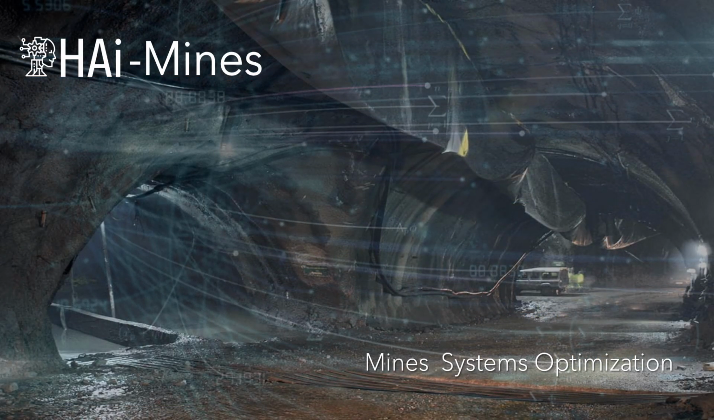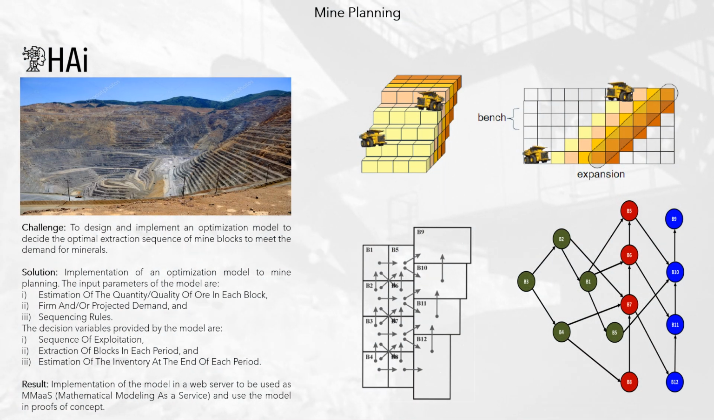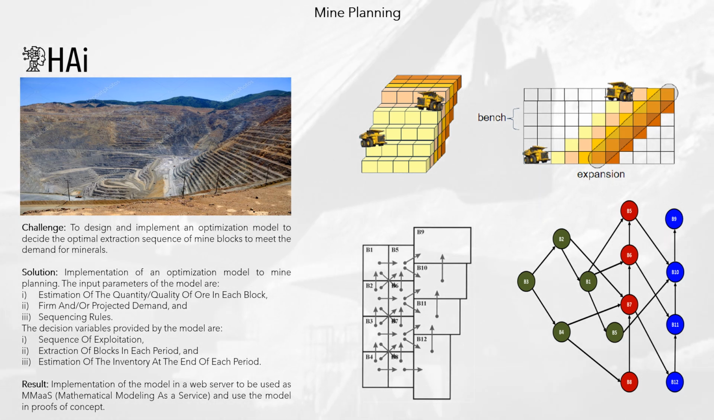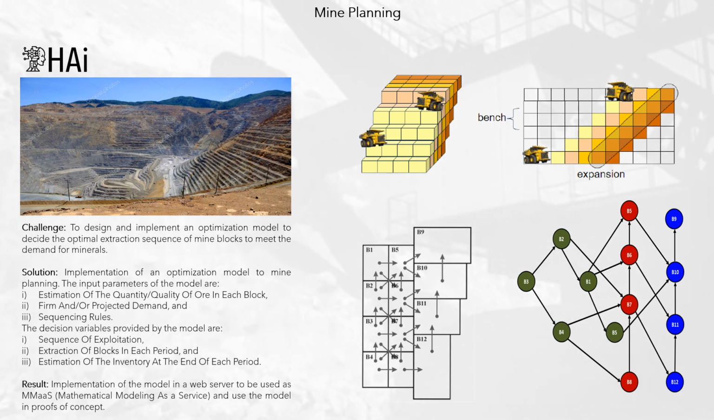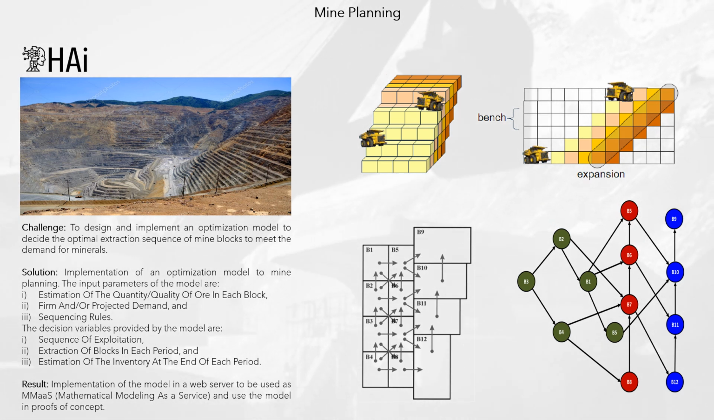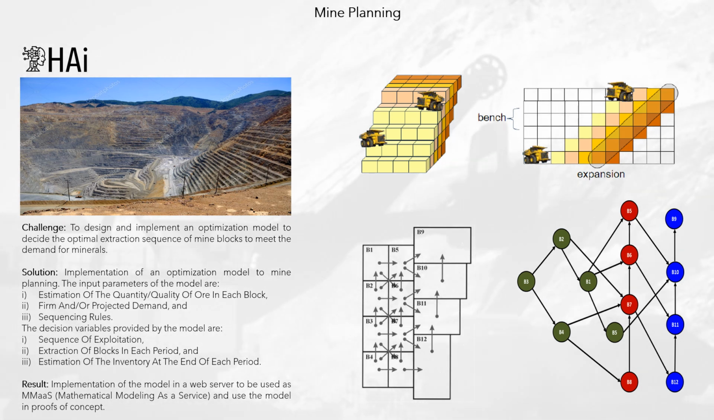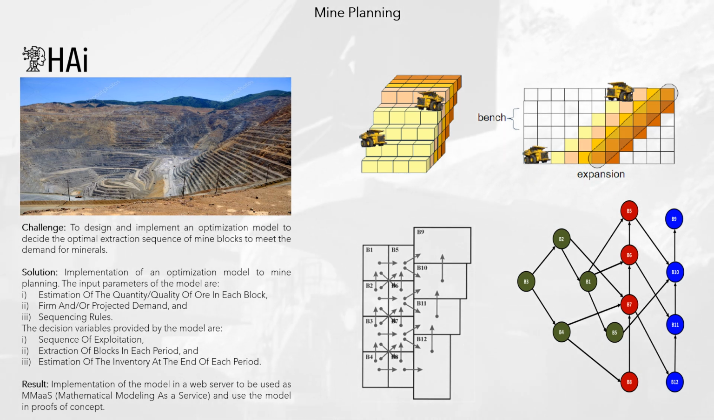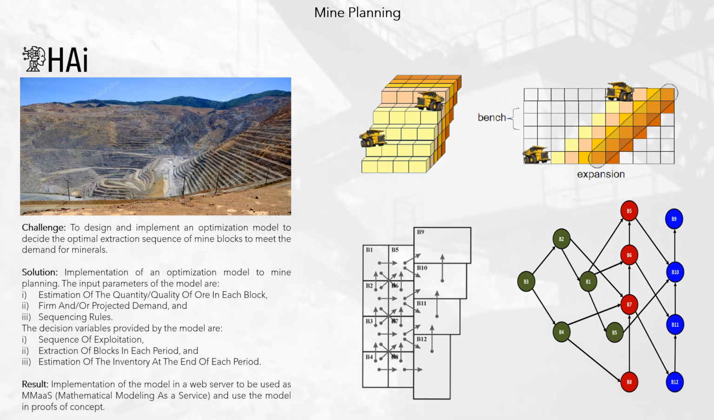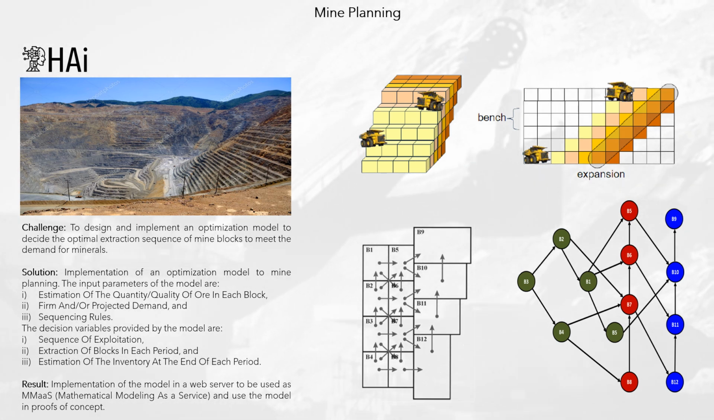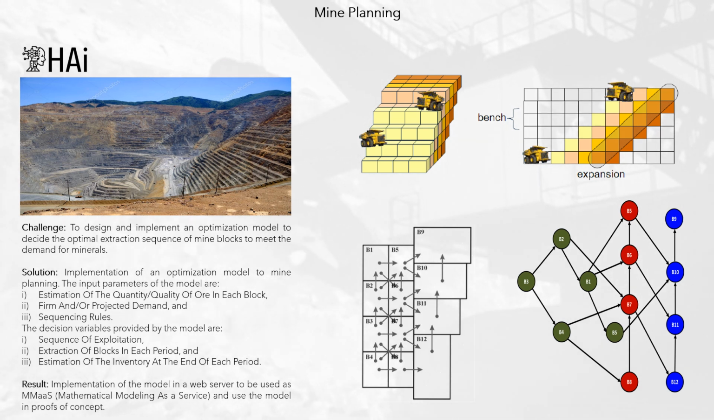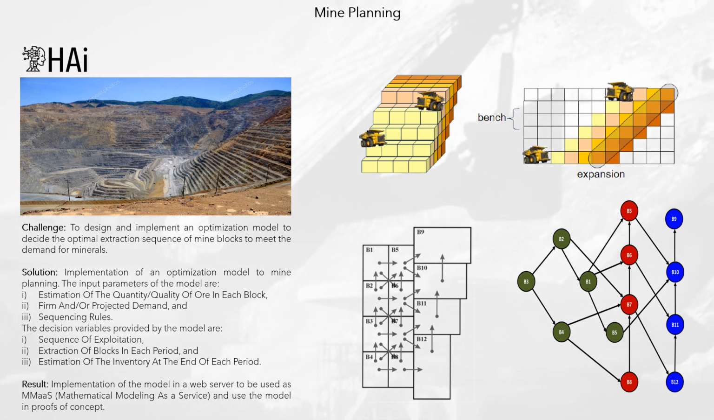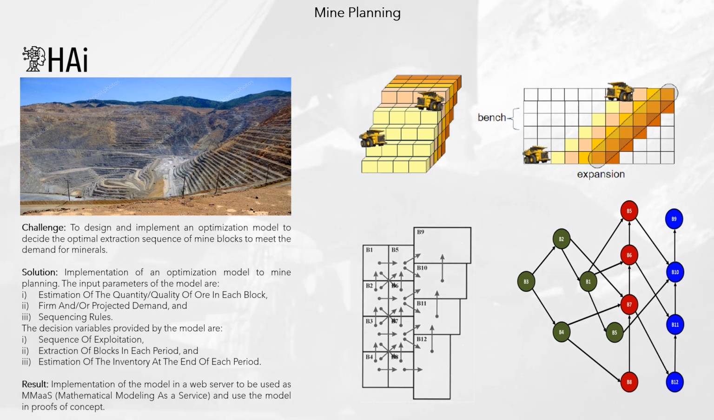Mine systems optimization. Mine planning. Challenge: to design and implement an optimization model to decide the optimal extraction sequence of mine blocks, to meet the demand for minerals. Solution: implementation of an optimization model for mine planning. The input parameters of the model are: estimation of the quantity and quality of ore in each block, firm and/or projected demand, and sequencing rules. The decision variables provided by the model are: sequence of exploitation, extraction of blocks in each period, and estimation of the inventory at the end of each period.